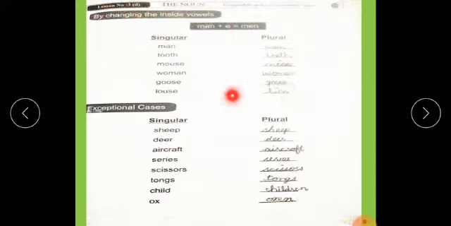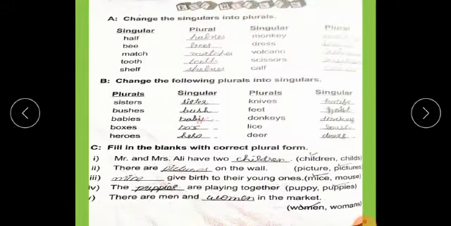goose, geese; louse, lice. Exceptional cases. Students, some words remain the same whether they are singular or plural, like sheep, deer, aircraft, series and scissors. For child, the plural form becomes children; this is another case. And ox becomes oxen. These are some exceptional cases.